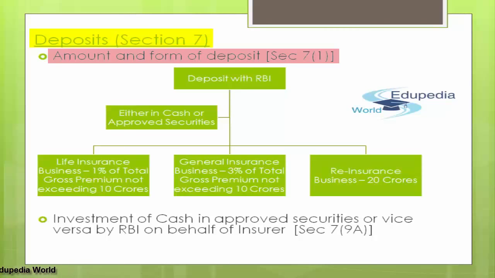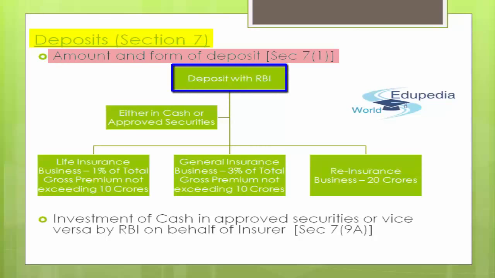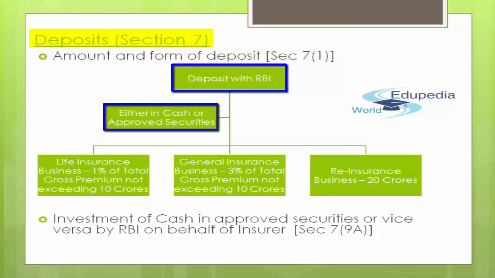So guys, every insurer shall deposit and keep deposited with RBI in one of the offices in India of that bank, for and on behalf of the central government, the amounts either in cash or in approved securities estimated at the market value of the securities on the date of deposit, or partly in cash and partly in approved securities as so estimated.